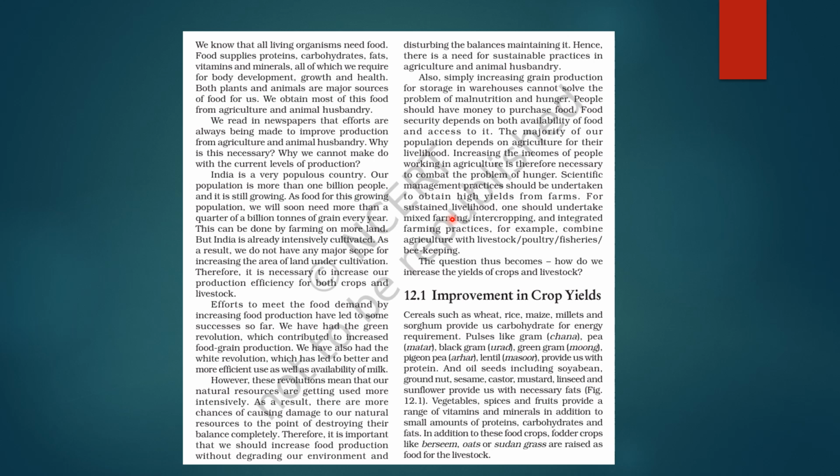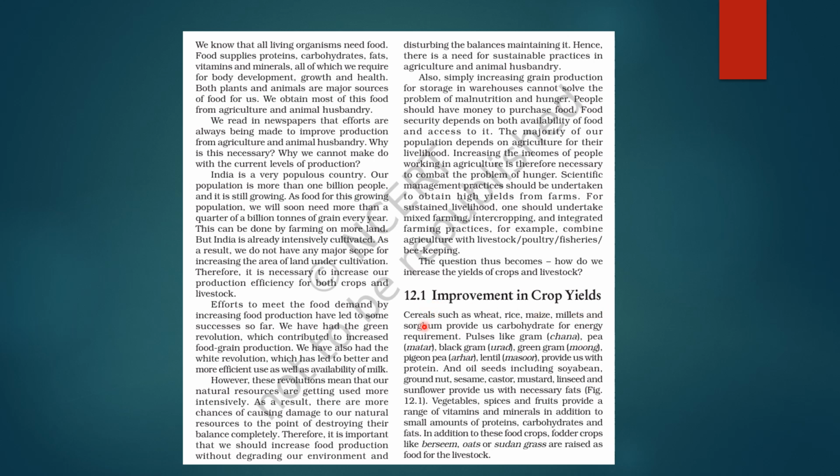Now, for sustained livelihood, one should undertake mixed farming. Mixed farming कर सकते हैं, intercropping कर सकते हैं, integrated farming practices we can have, like combining agriculture with livestock, poultry, fisheries, and beekeeping. ठीक है? So the main question which arises is, how do we increase the yield of crops and livestock? So first topic comes up, improvement in crop yields.